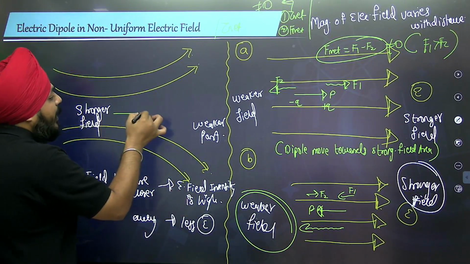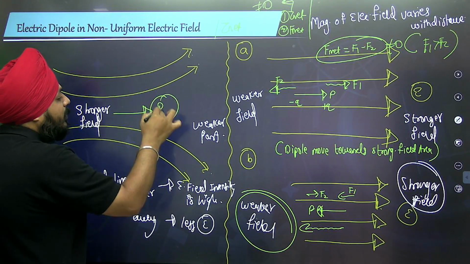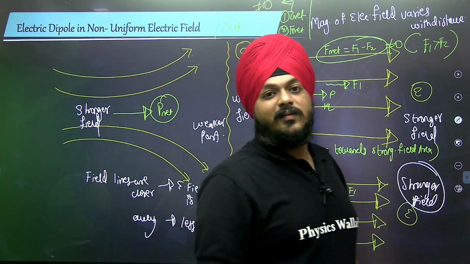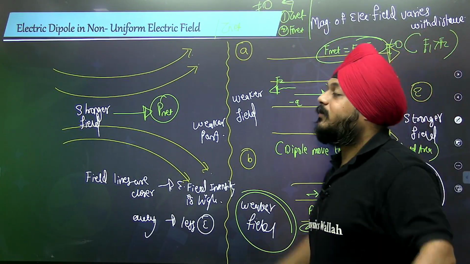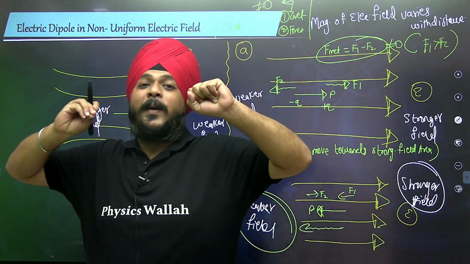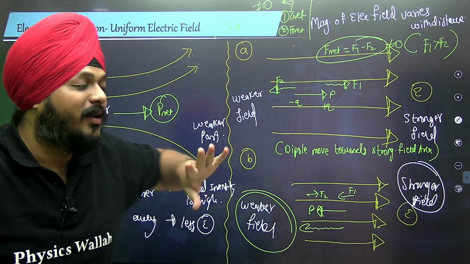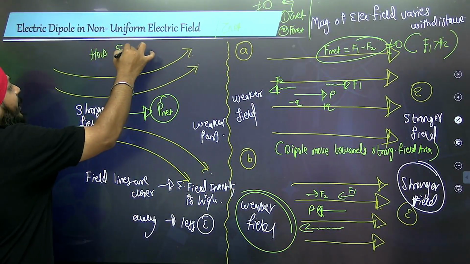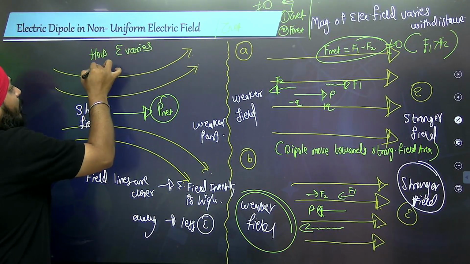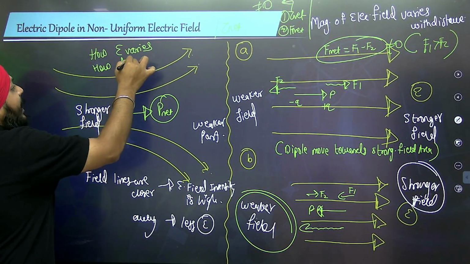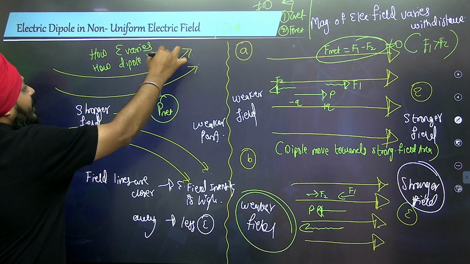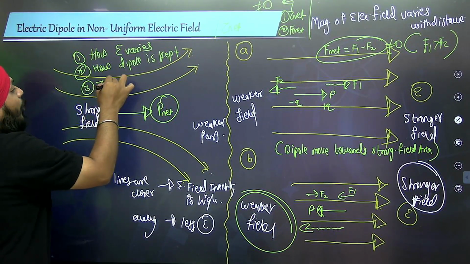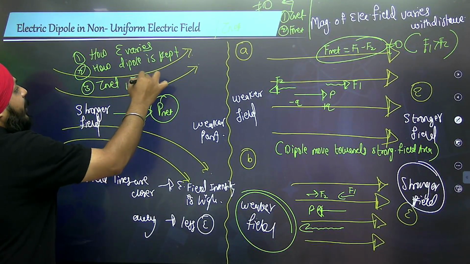Whenever the dipole is kept in this kind of situation, nothing is fixed. It completely depends on the application, how the field varies, how the dipole is kept, in another sense its orientation, and the calculation of net torque and net force.